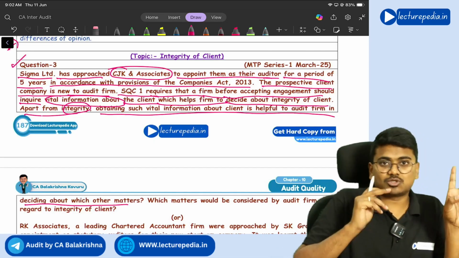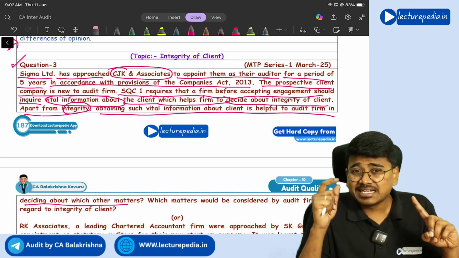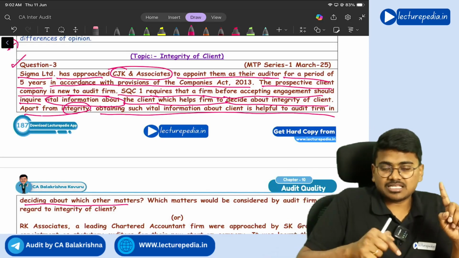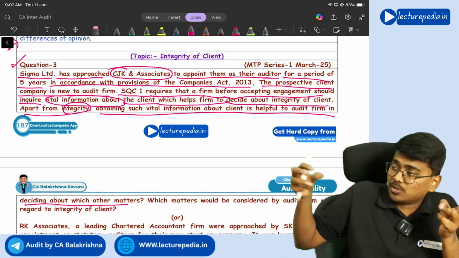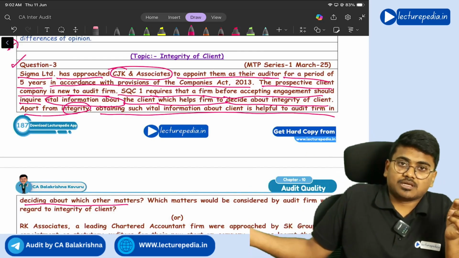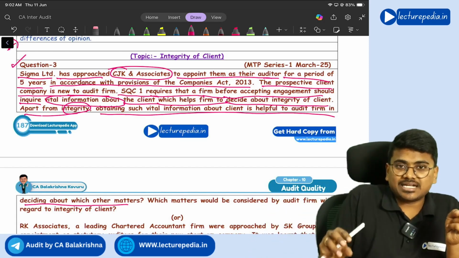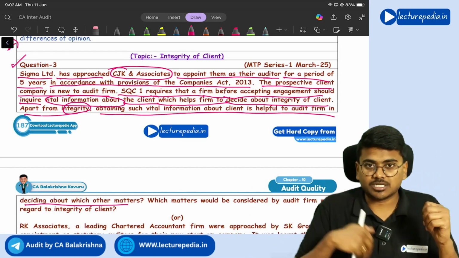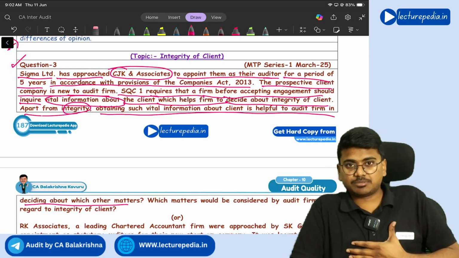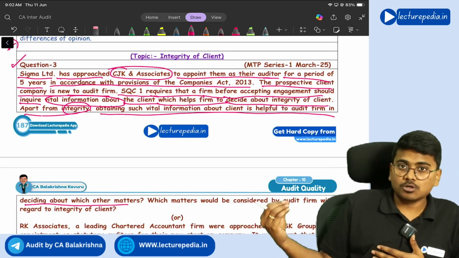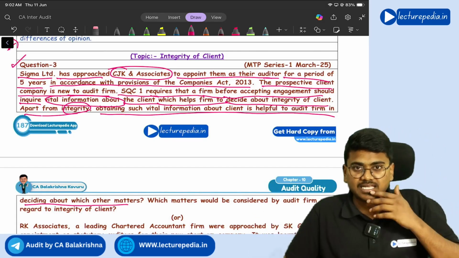What are those three things they are asking? First one, you need to check the integrity of the client, which is given in the question itself. Next, you need to check whether your audit staff, the staff that you are having in the audit firm, are competent enough to discharge this engagement. Now the client is offering you a particular engagement. If you accept that engagement, you should have knowledgeable resources, knowledgeable people to discharge that engagement, correct or not?